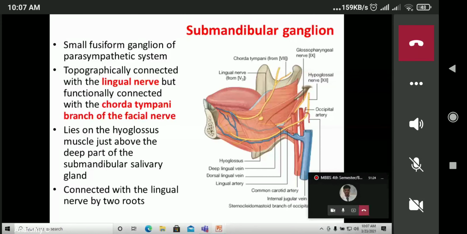No, ma'am. Okay. The parasympathetic supply to the submandibular gland, the flow chart, is important for exam purpose. And move on to the submandibular ganglion.